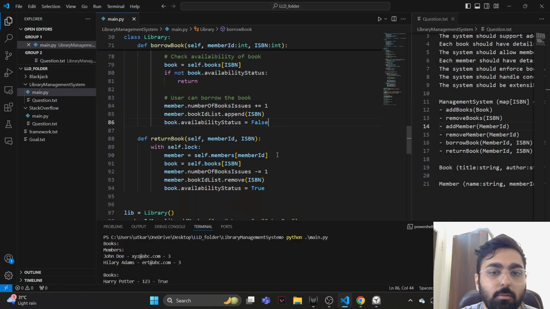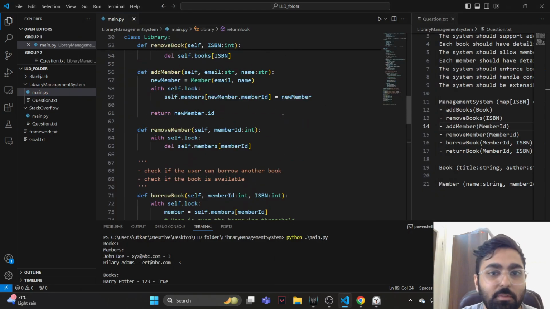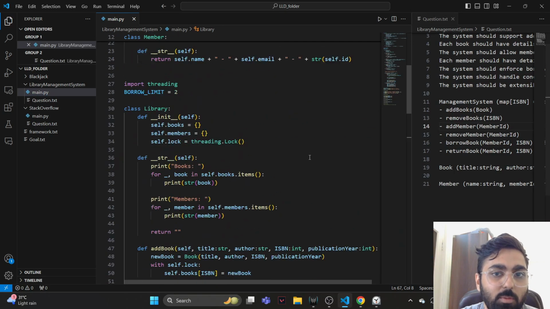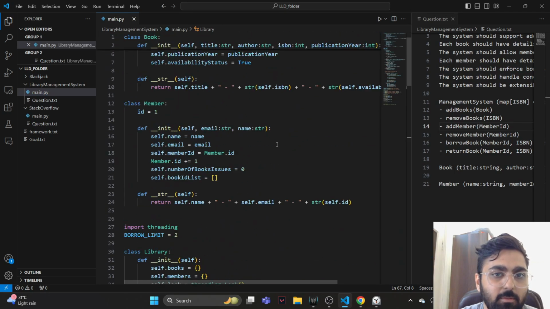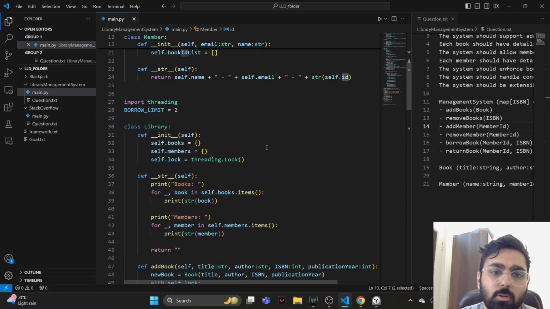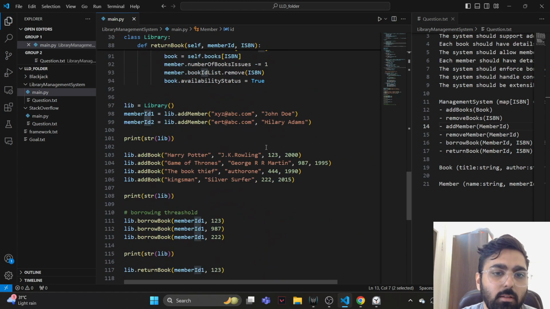Quick time check. Okay, we are crossed. I don't think we were able to achieve our goal, but this is interesting. Why isn't the id working? The id we had set to 1, and then when we initialize the member object, we take this 1 and assign it to the member id, and we say member.id plus 1. So now the id becomes 2. So the next time someone creates a member, it will be 2, right?